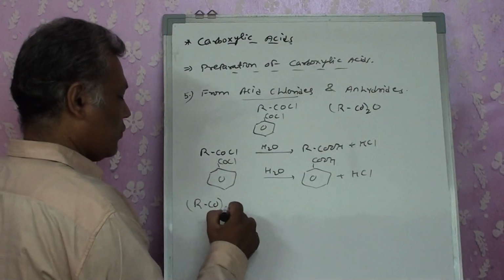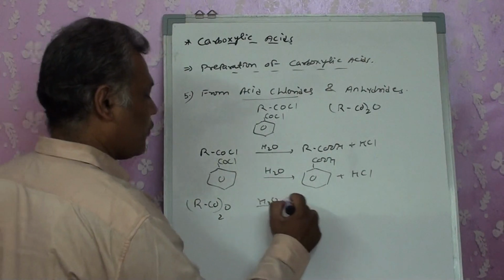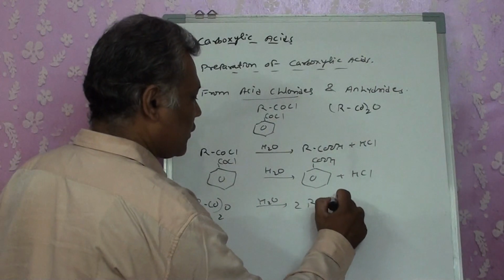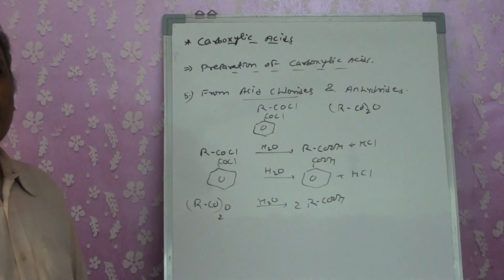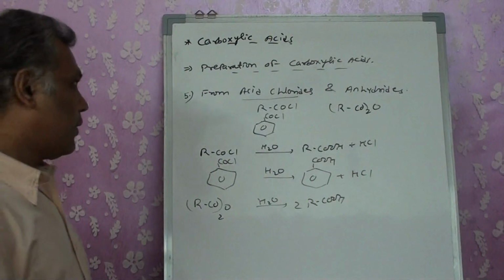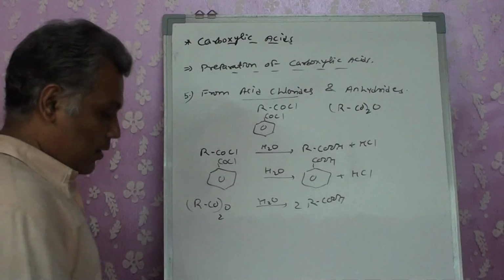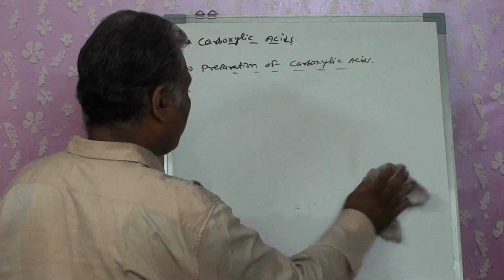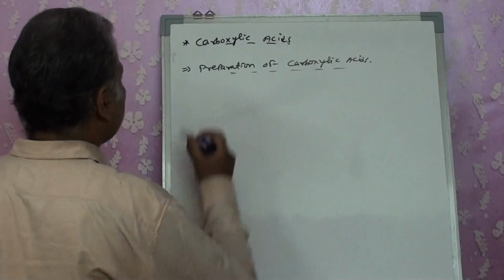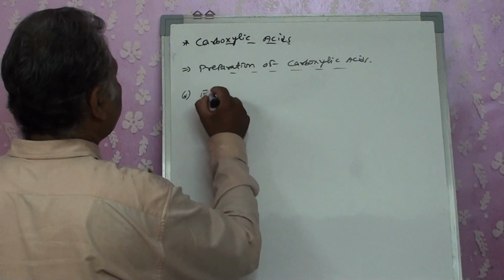RCO twice O on hydrolysis produces 2 moles of RCOOH. It is going to produce 2 moles of RCOOH. Right? And the last method that is given in our syllabus for preparation of carboxylic acid is from ester.